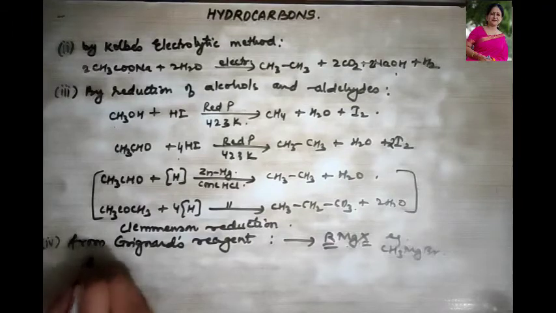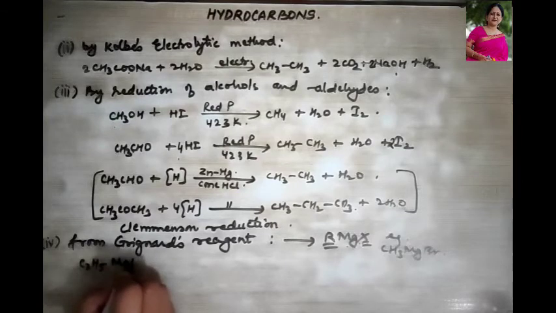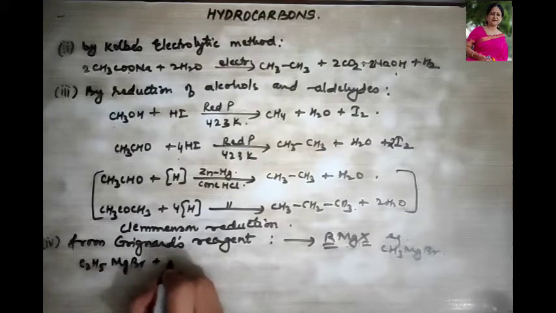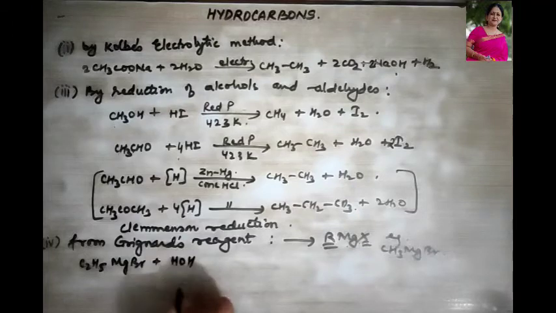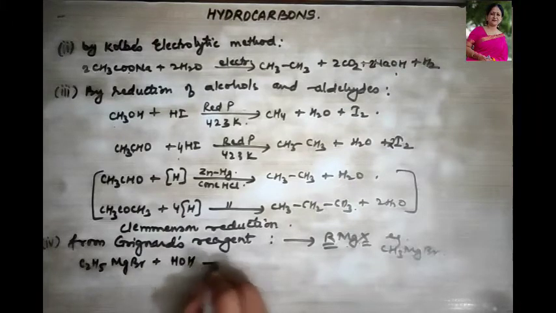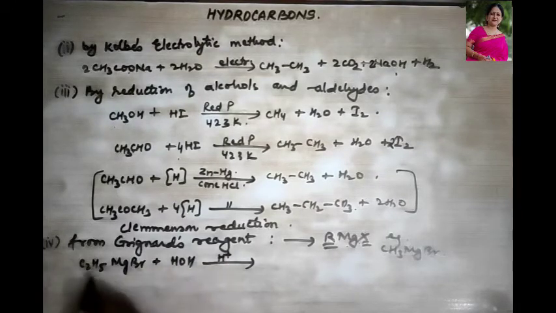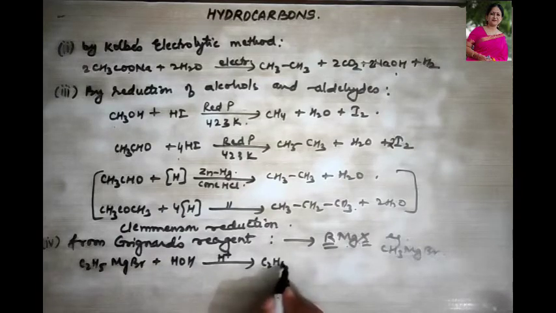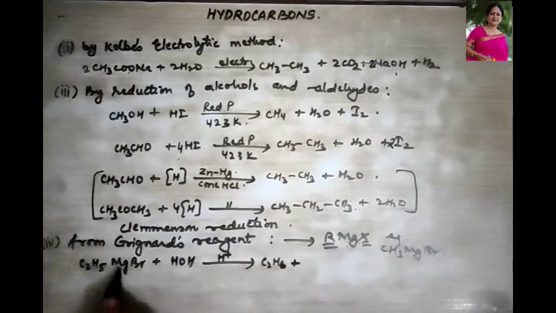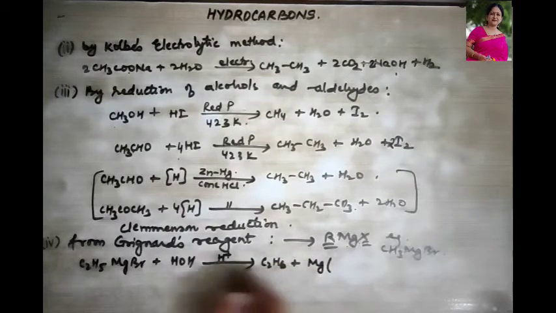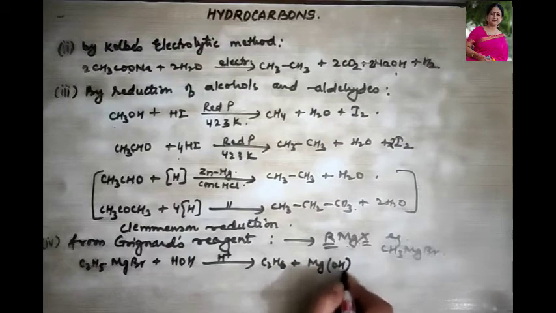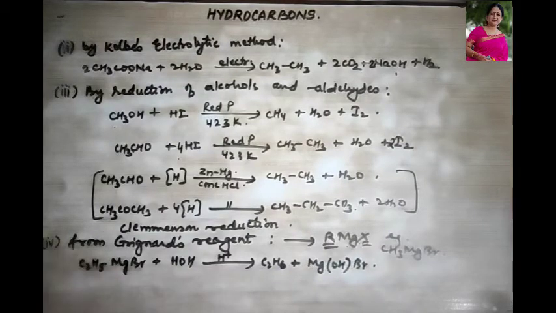Like for example, C2H5MgBr, if I treat it with water. So water, if I write it down like this, HOH, okay, in the presence of acid, when I write H plus, what does it mean? In the presence of acid, what is it going to give us? C2H6 plus what is left? Mg, this OH is left and Br. Clear?